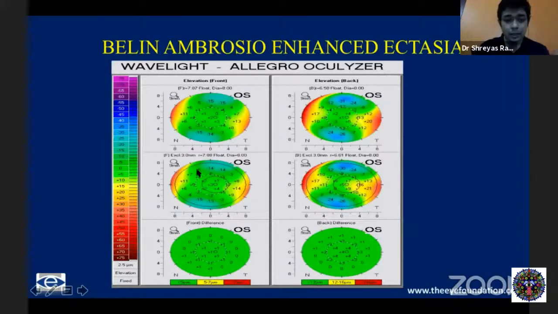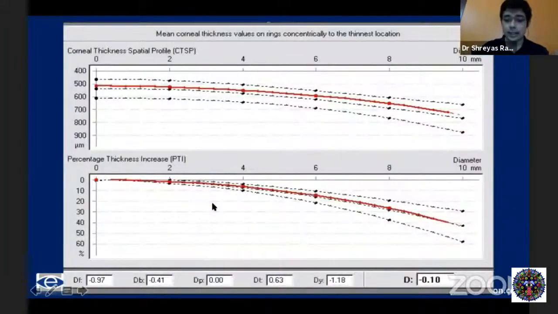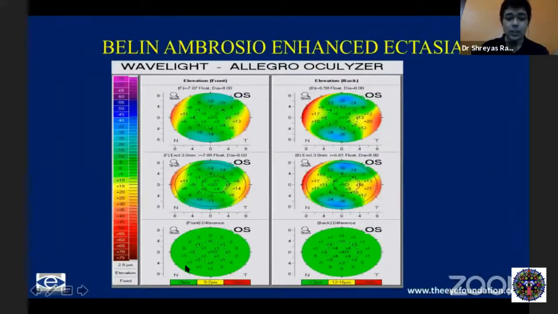Then you have the maps which are formed after excluding the central 3 or 3.5 or 4 millimeters, which will normally be depicted and written here. And then you get the difference between the map which was normally taken without, that is the regular best fit sphere, and with the enhanced best fit sphere. Then you get the difference map, and along with the difference map, you can see here, based on that, you have color gradations. They've made it very simple and very idiot proof.